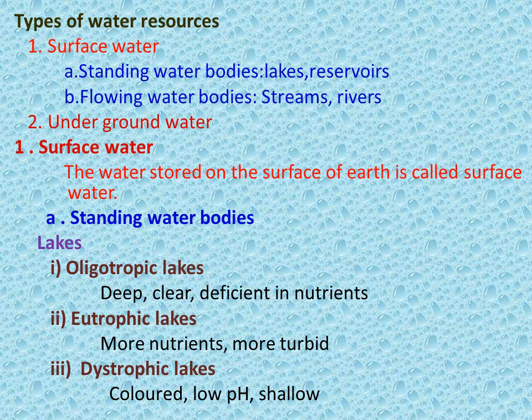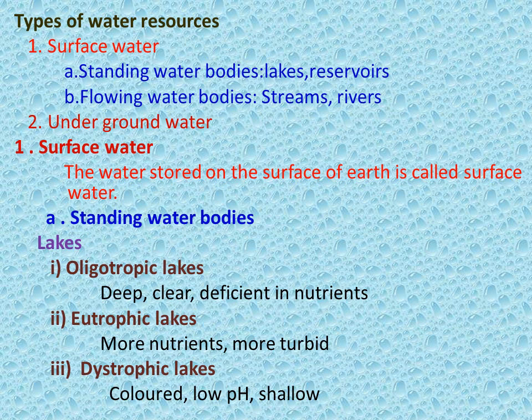Types of water resources. Surface water is of two types. One is standing water bodies, examples are lakes and reservoirs. Another is flowing water bodies such as streams, rivers, etc. Then underground water. Let us see about surface water. The water which is stored on the surface of the earth is called surface water.